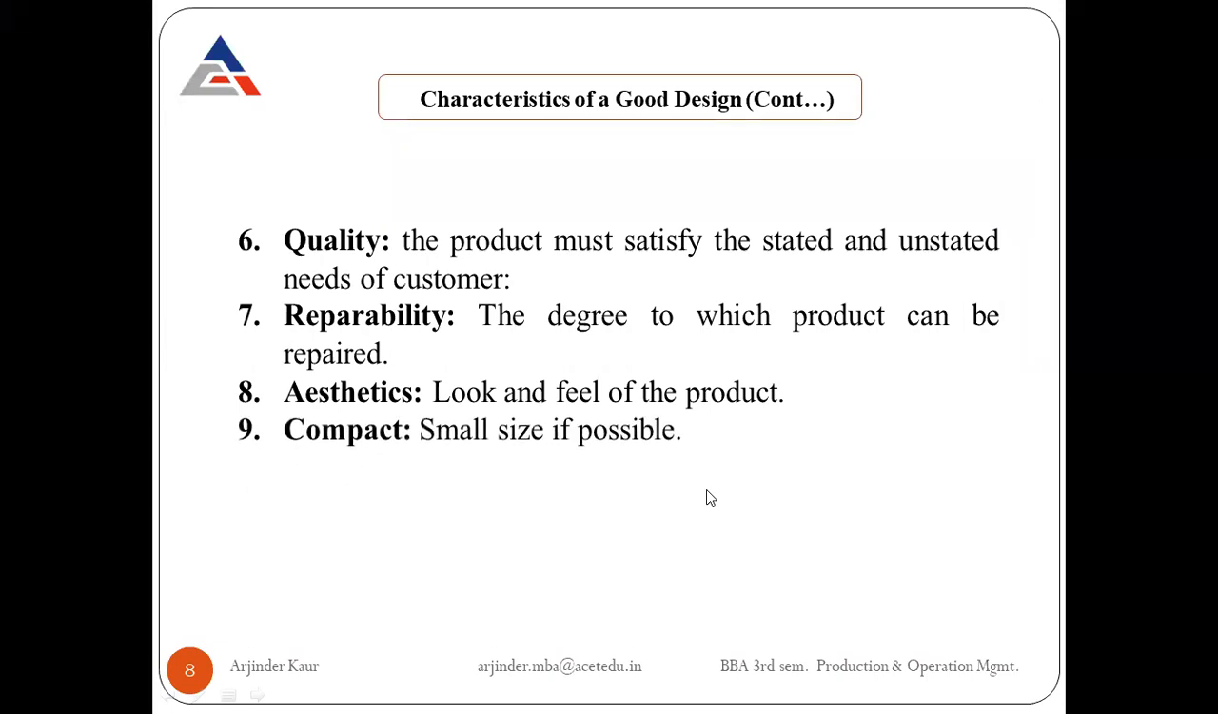Next is compact. Compact means small size of a product, if possible. The product must be small. It must occupy less space and must have lower weight. In other words, it must be very compact. The company must try to make its product as small as possible. So there is a common saying that if your product is of this size, make it smaller than that. So most products can be made compact.